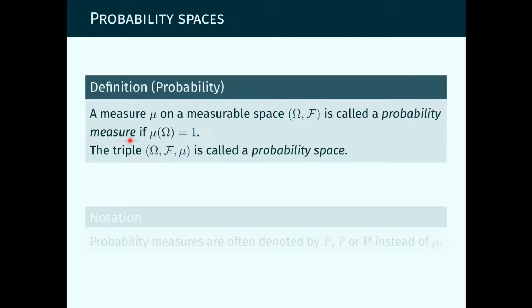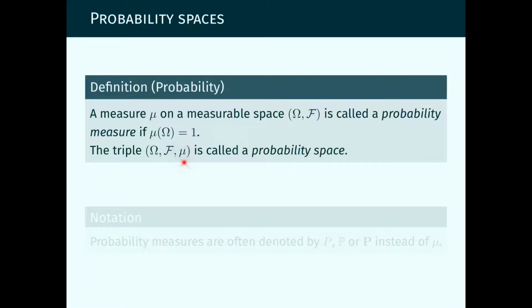If a function defined on a sigma algebra F satisfies all the axioms of being a measure plus assigning value 1 to the entire sample space, then it is called a probability measure. And to this triple, omega, F, and this measure mu, we call it a probability space.